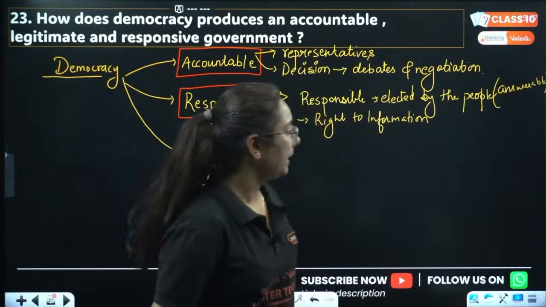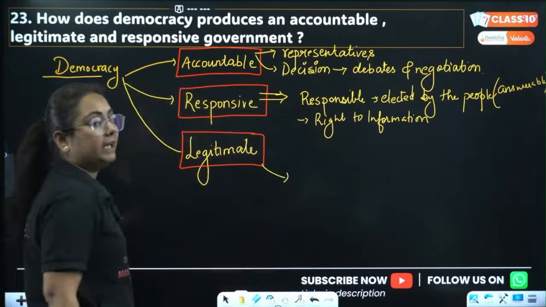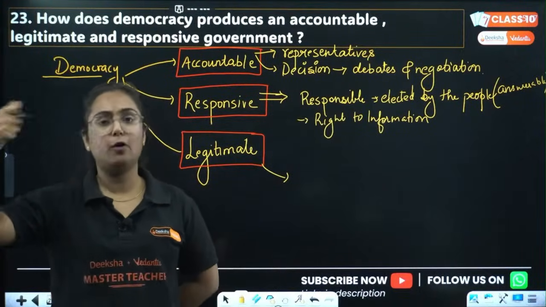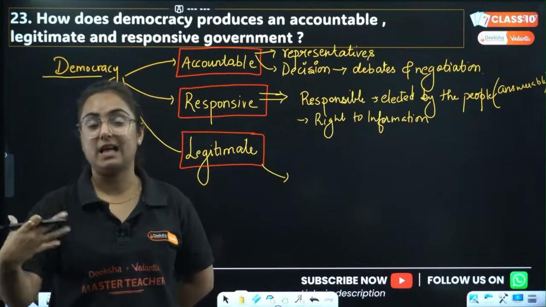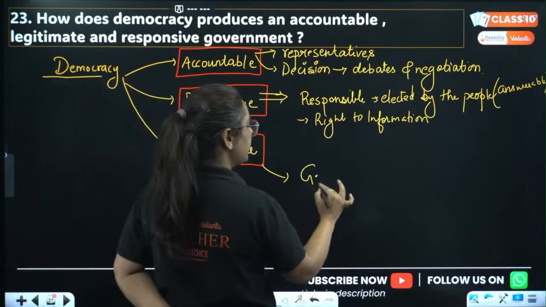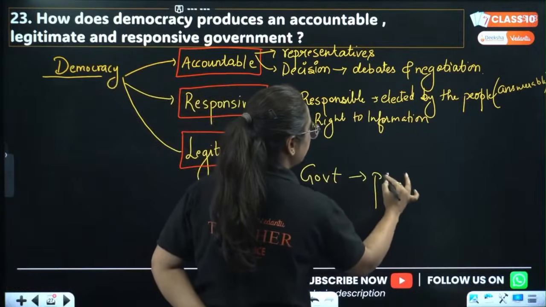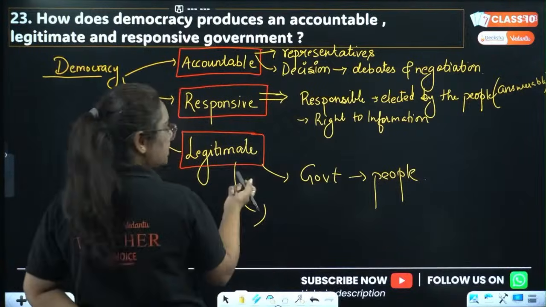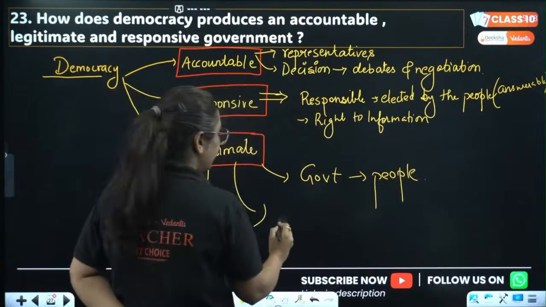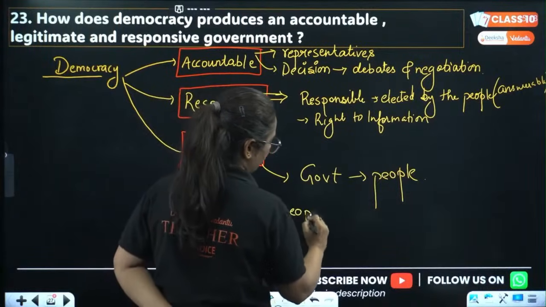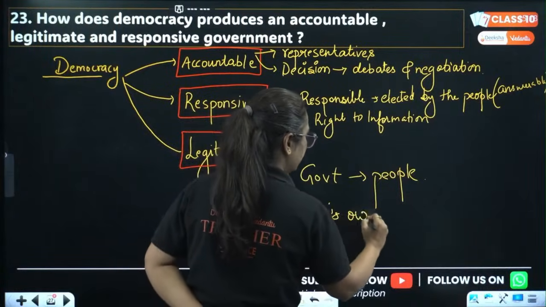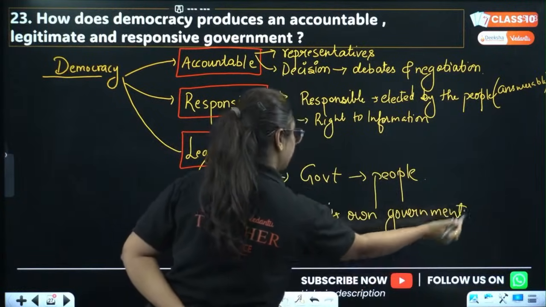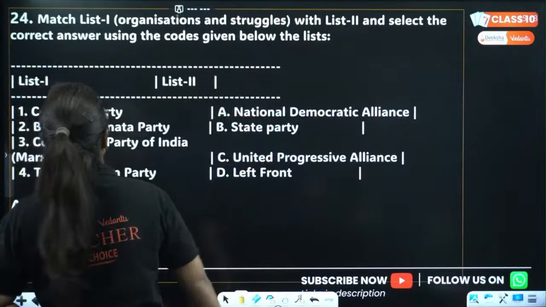Okay, pay attention. Legitimate government: brother, legitimate right, right? I have legitimate right over my phone, meaning it is mine. So this government is yours because who chooses it? The people choose it. It's something like it is yours but it is mine. So this government is yours but mine too. So it is the people's own government. What is it, beta? People's own government. Okay. So this is all about this question. Did you get it or not? Done everyone?